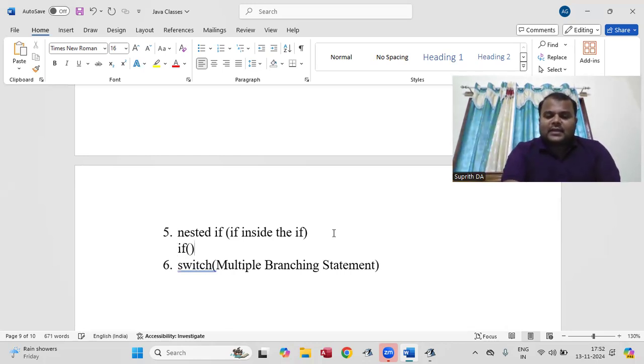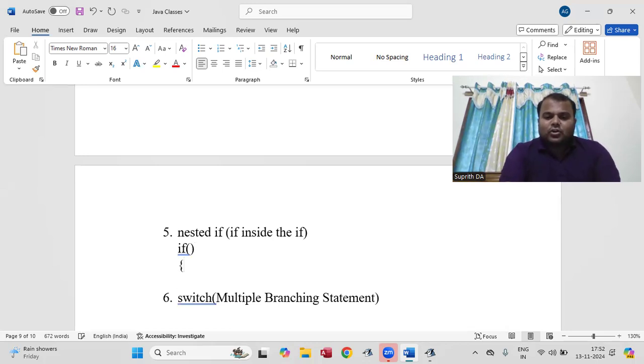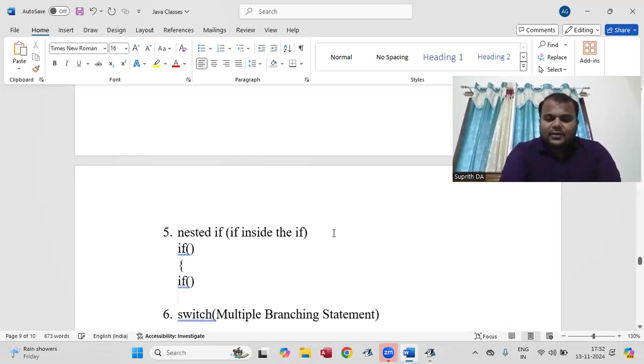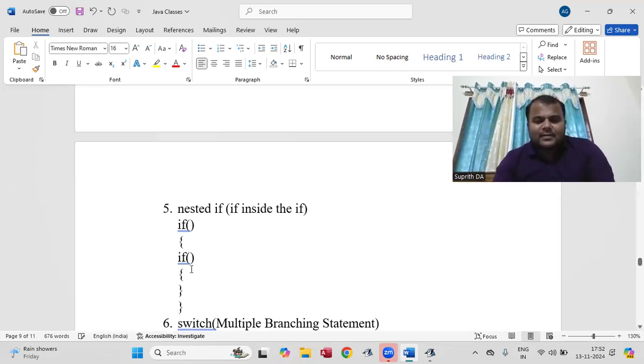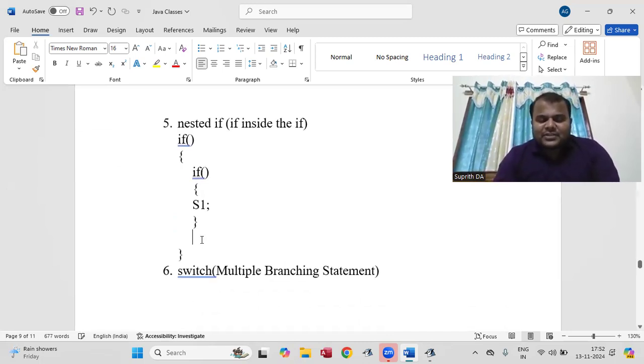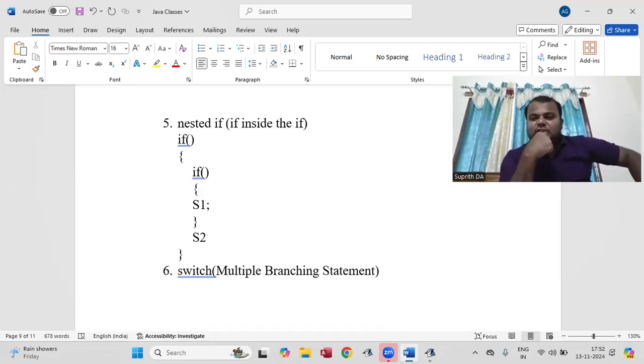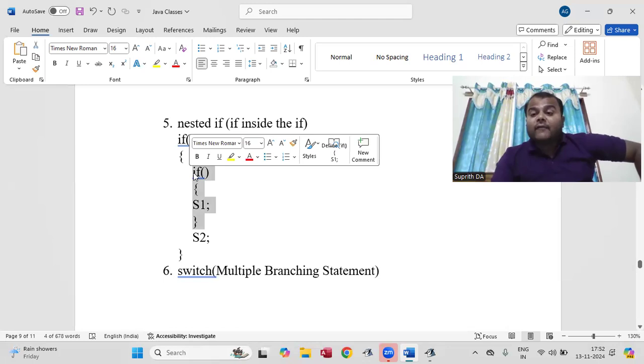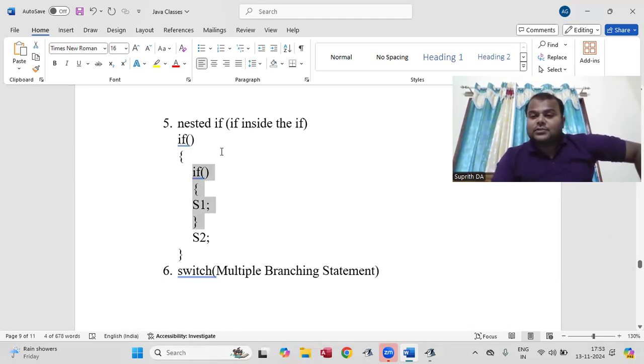If you're going to write the condition, in that you're going to write another if, with its condition, and you write the statement here and this statement. You see, this is the outer if statement, and this is inside it, the next if. Next you can write statement 1 and statement 2. So here, which statement is executed first? This inner if is going to execute first, next the outer. Okay. Now I'm going to take here also no else.